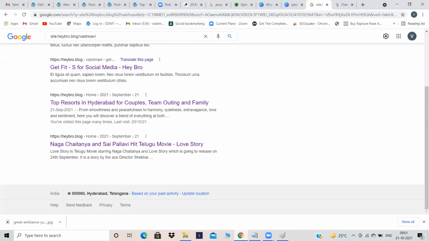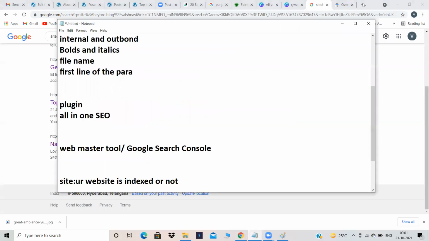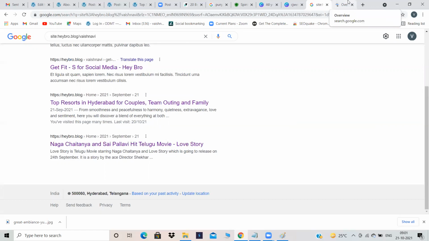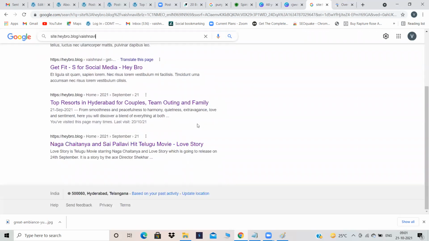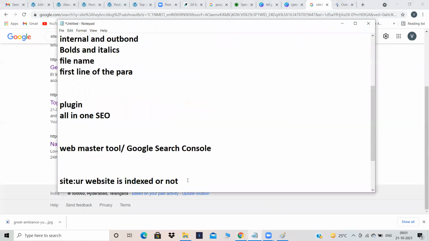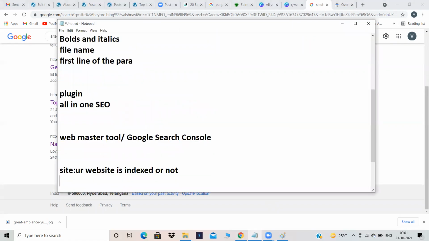So how to check? Instead of going to Webmaster Tool again and again to see whether your blog is indexed or not, you have to just select site colon and enter your website URL. Then you'll be getting your information. Got it? Yeah, got it. What is site colon? To check whether our site is indexed or not.